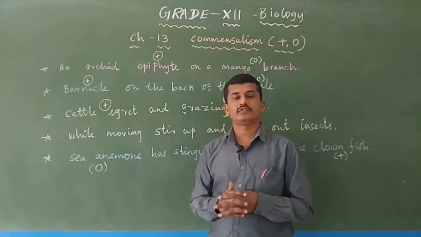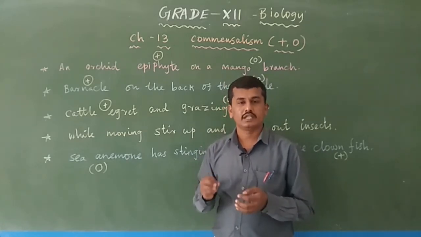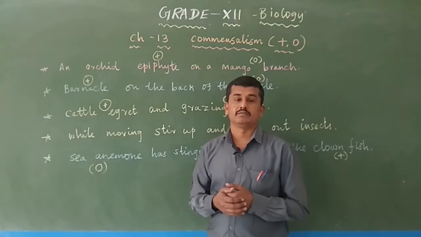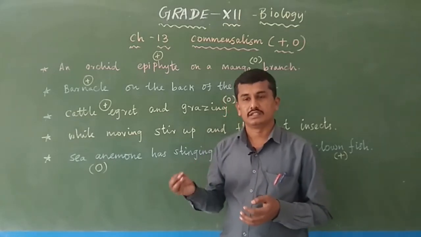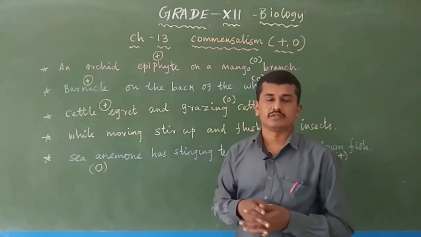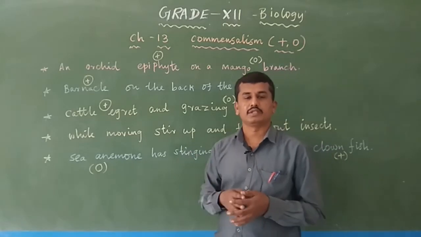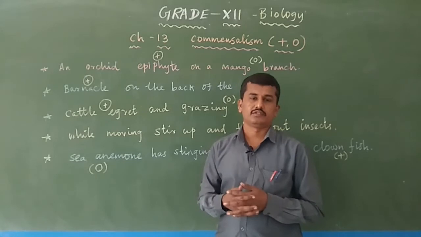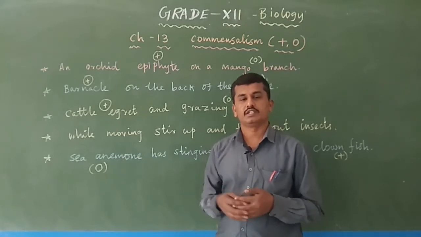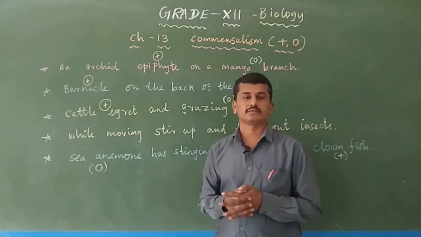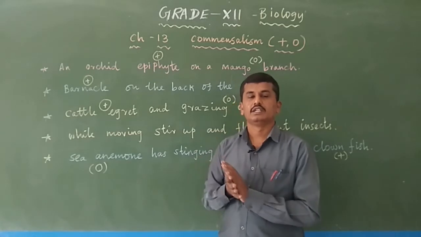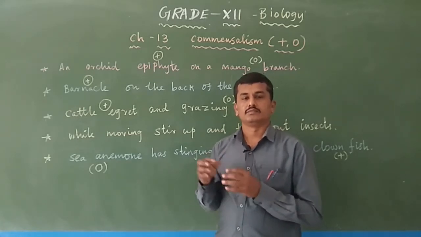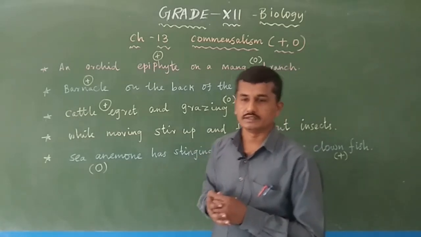But orchids get benefit from the mango tree, because on the tree they get some atmospheric gases and water-like substances from the atmosphere. It contains some special roots for this purpose.